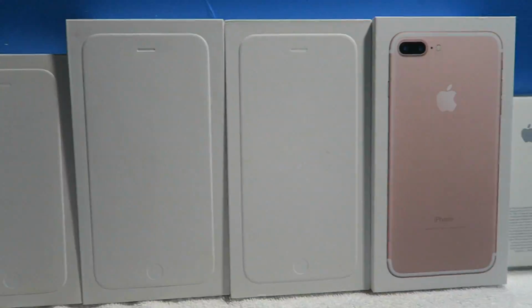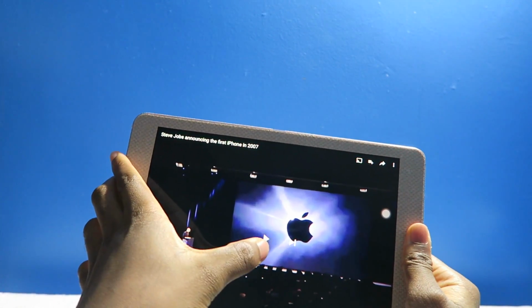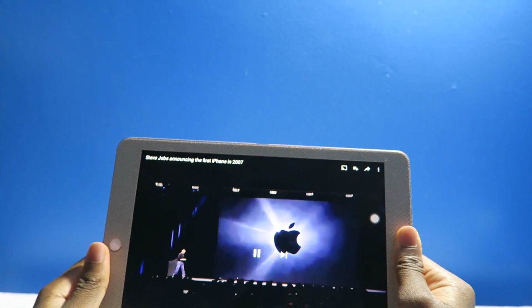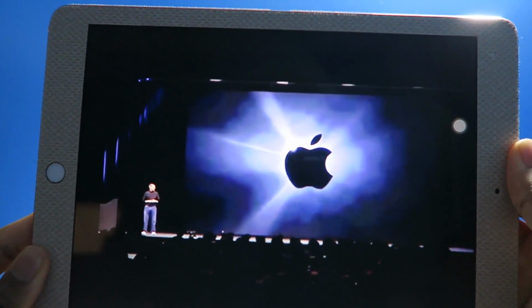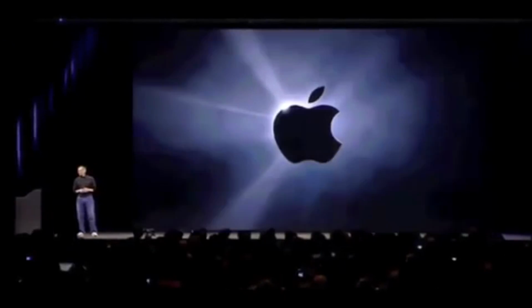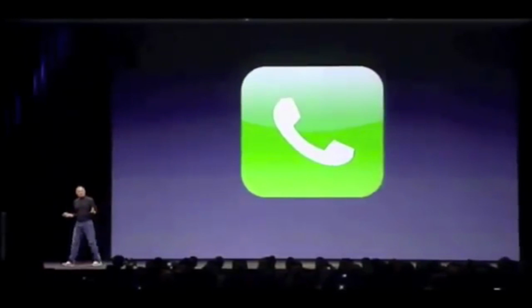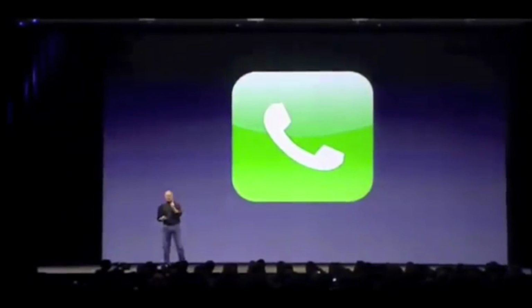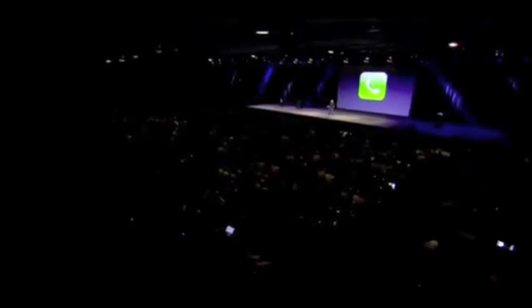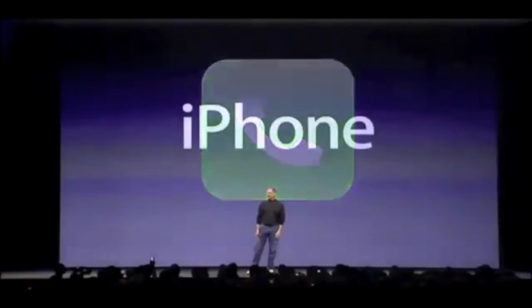On this very day, January 9th, 2007, Steve Jobs announced the first ever iPhone. Here it is. This is a day I've been looking forward to for 2.5 years. An iPod, a phone, and an internet communicator. This is one device. And we are calling it iPhone.